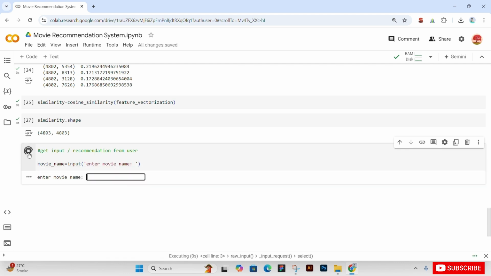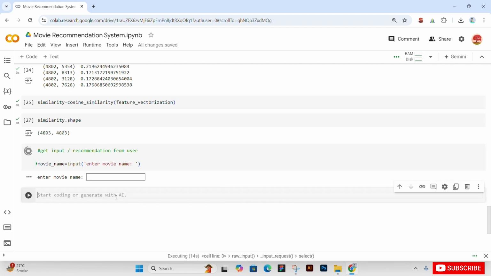Run this cell. So basically we have run the cell. Now we will pass our list. Okay. So now make a new cell. Now we have a list of movies. We will make a new variable, list of movies, and we'll give it the title.